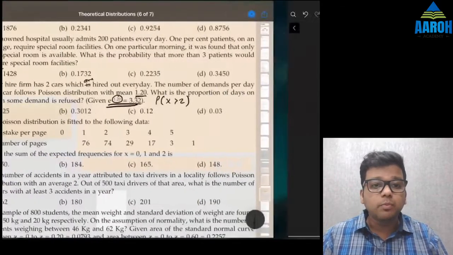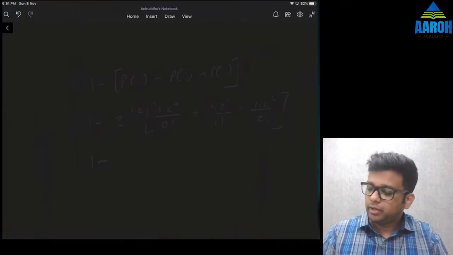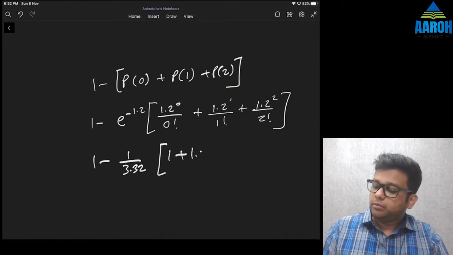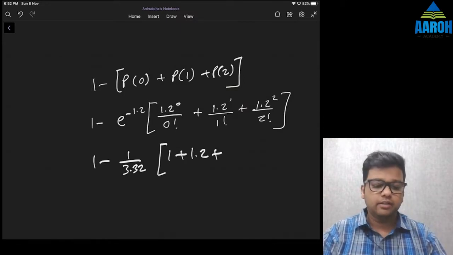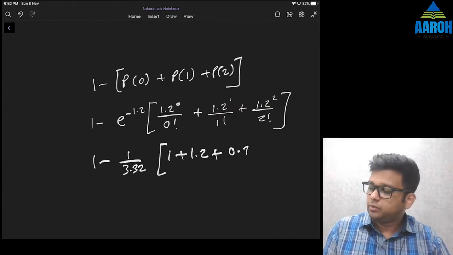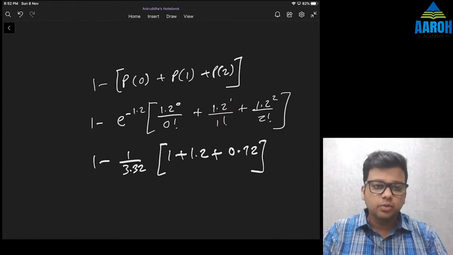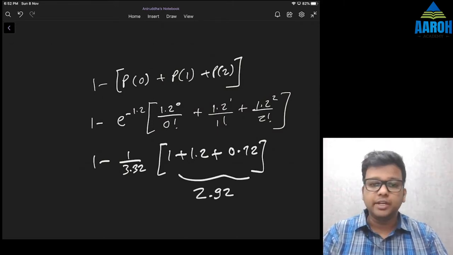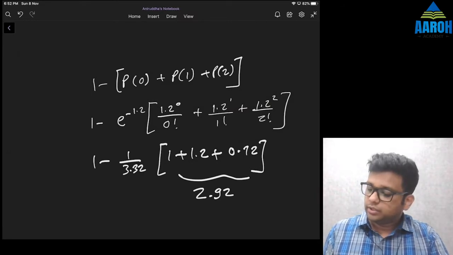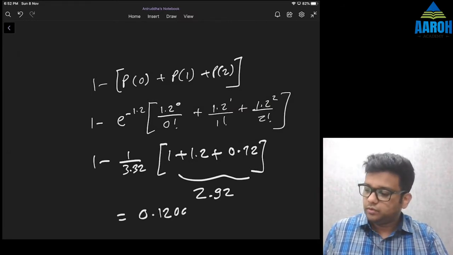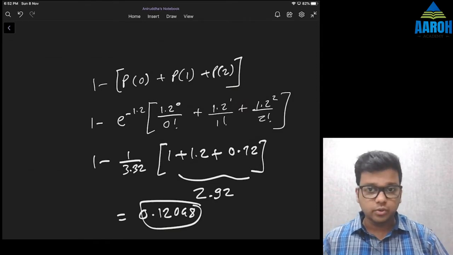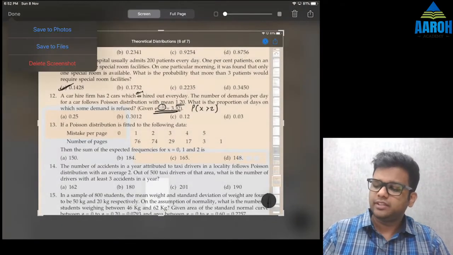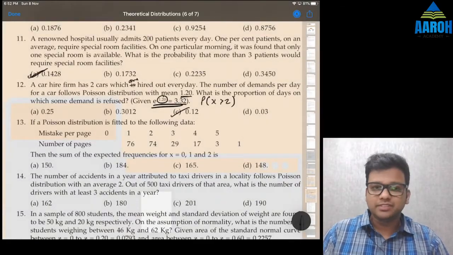This will be 1 minus 1 by 3.32 into 1 plus 1.2 plus 1.2 square upon 2, that is 0.72. So let's add it. 0.72 plus 1.2 plus 1 is 2.92 divided by 3.32 and subtract it from 1. That should give us answer as 0.12048, which is option C. C will be the correct answer.